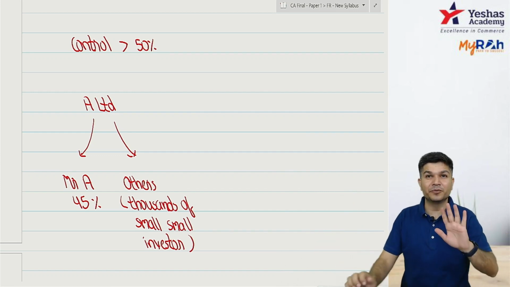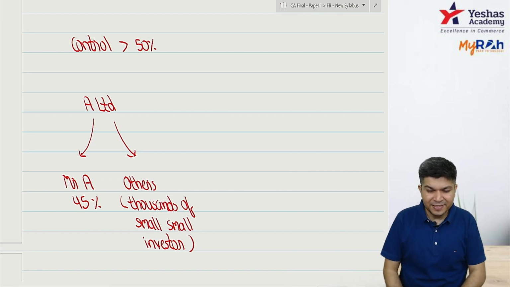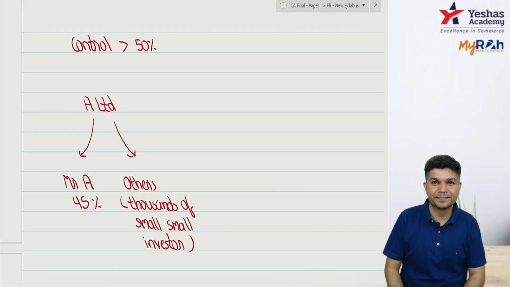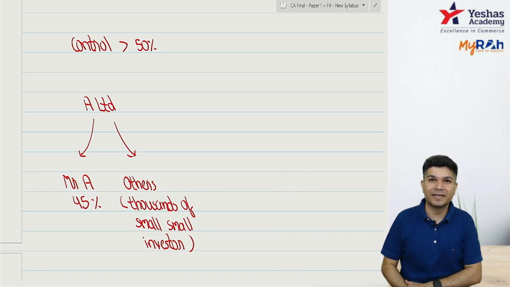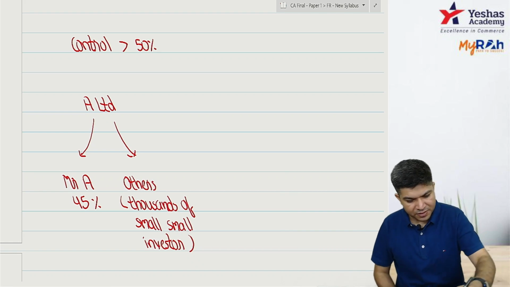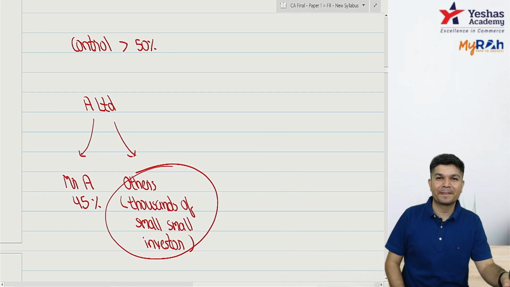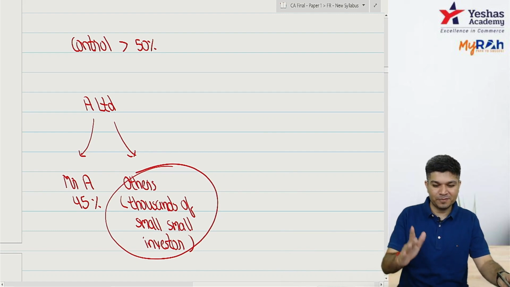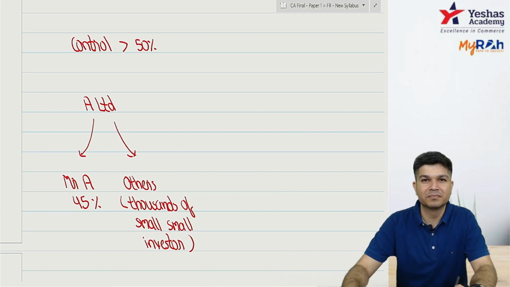Now I have a question for you. Can I say decisions are taken in a meeting? Whenever that AGM or EGM is there, the decisions will be taken in a meeting. Do you think the small shareholders will come and attend the meeting? No, sir.